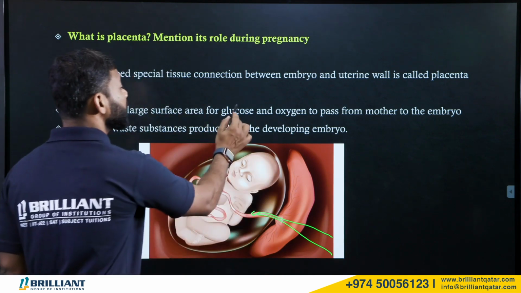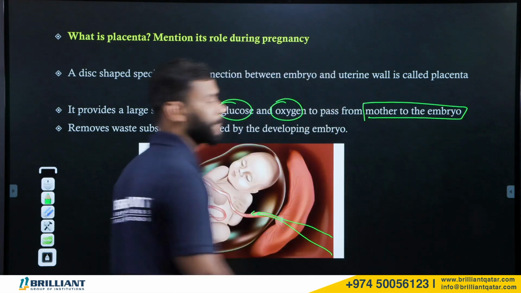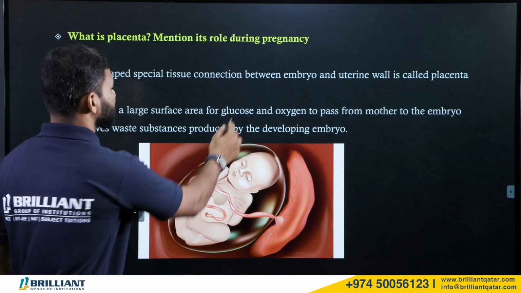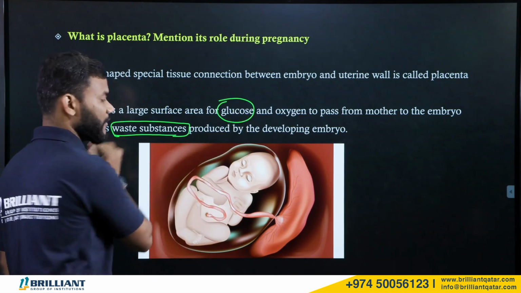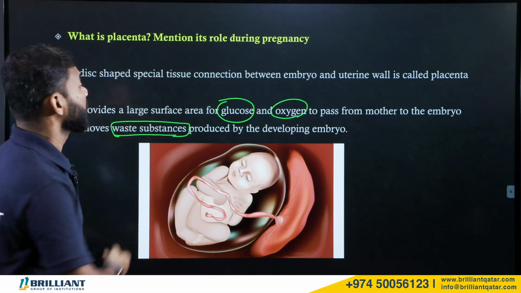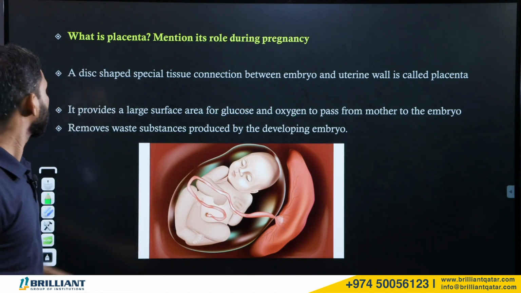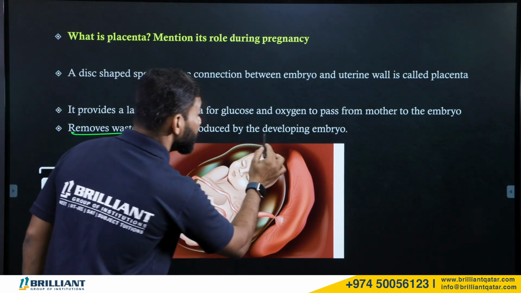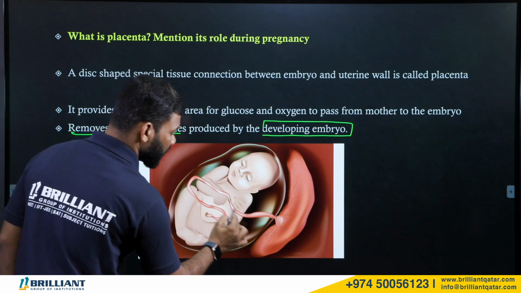That is the two things, glucose and oxygen, that will be passing from mother to embryo. Now, when the fetus takes this glucose, surely waste material will be created in the fetus body. The same way, when oxygen is taken, carbon dioxide will be developing in the fetus. So whatever waste material is developing in the embryo will be